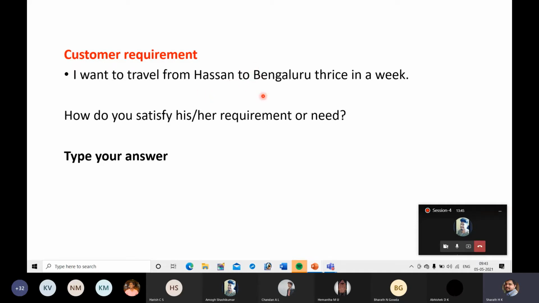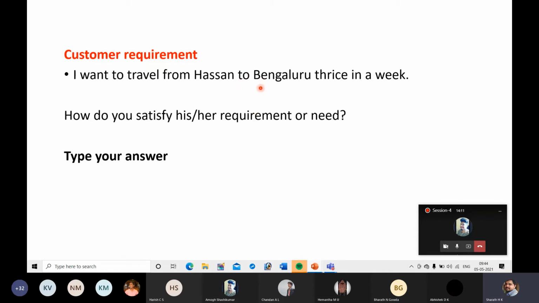You must ask a few more questions. Whether you want your own vehicle or public transport. If you want your own vehicle, whether it should be a two-wheeler or four-wheeler. If public transport, whether you go by bus, train, or even flight.